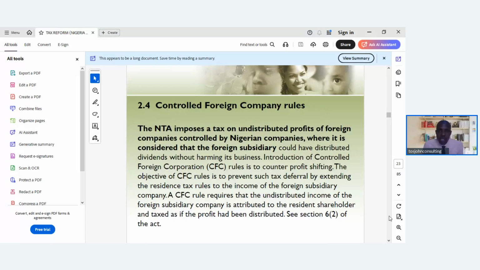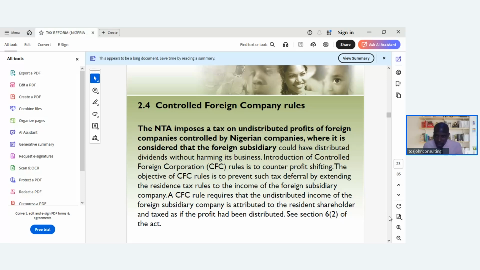Next, controlled foreign company rules. These cover companies that are not Nigerian-based, but are foreign companies operating or carrying out one activity or the other to generate income in Nigeria. The Nigerian Tax Act imposes a tax on undistributed profits of foreign companies controlled by Nigerian companies.